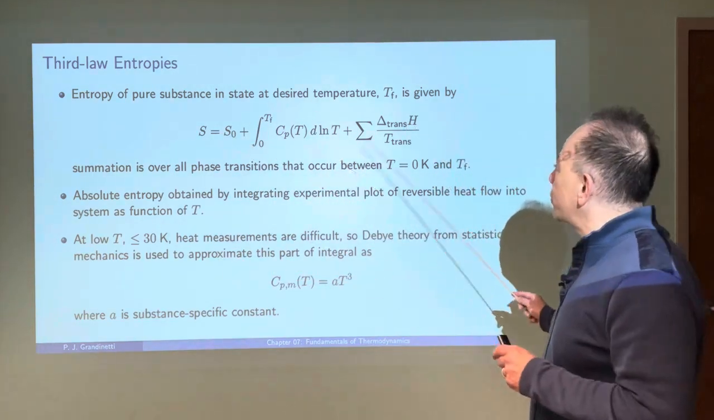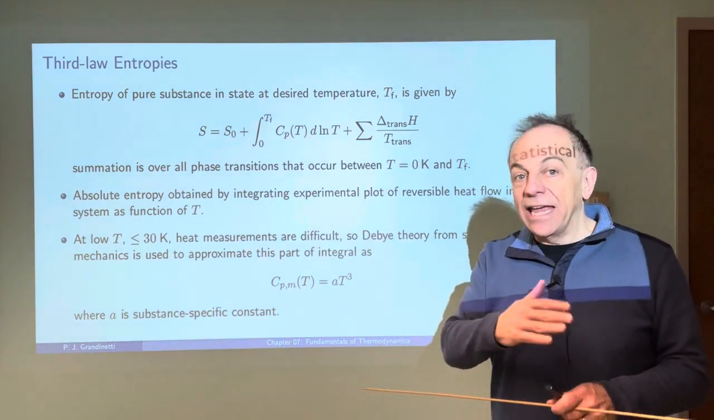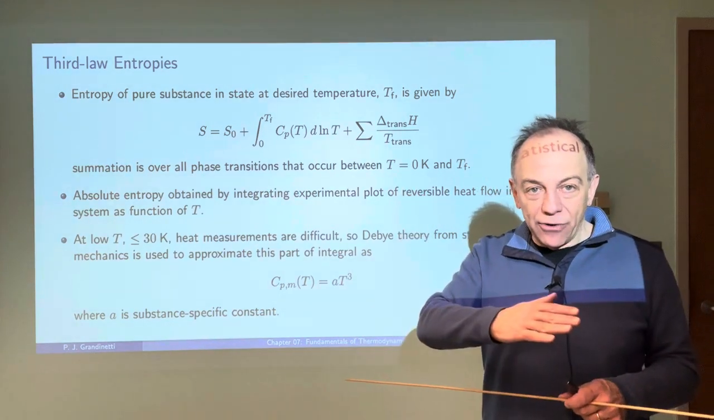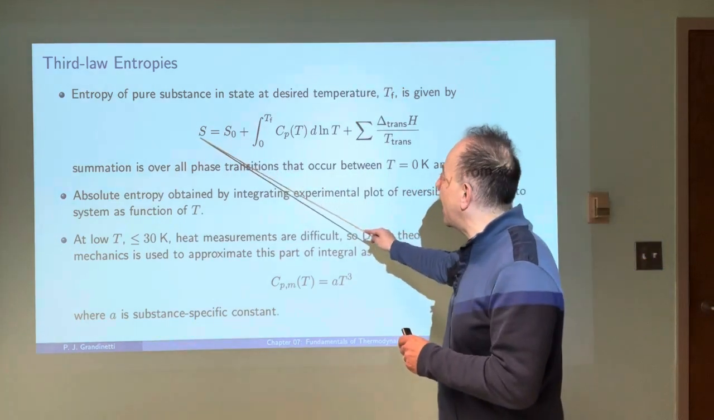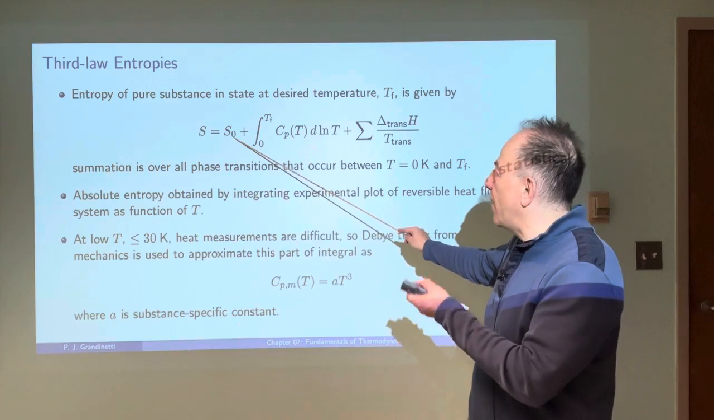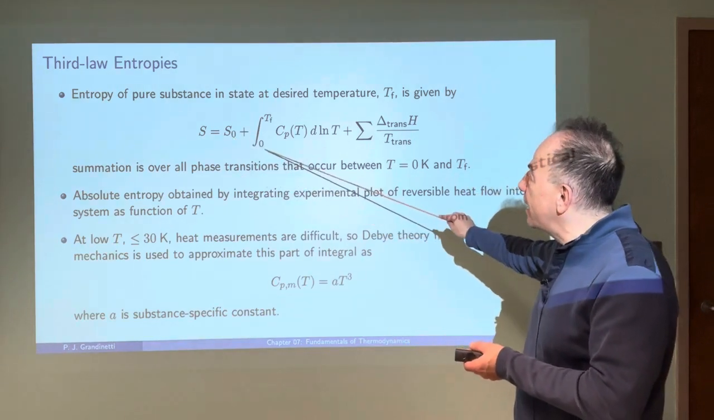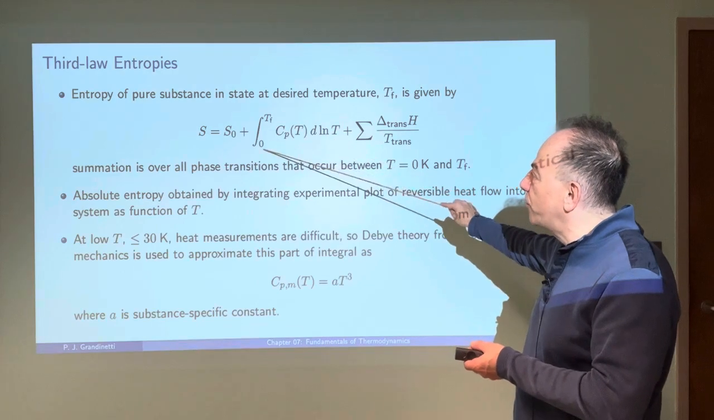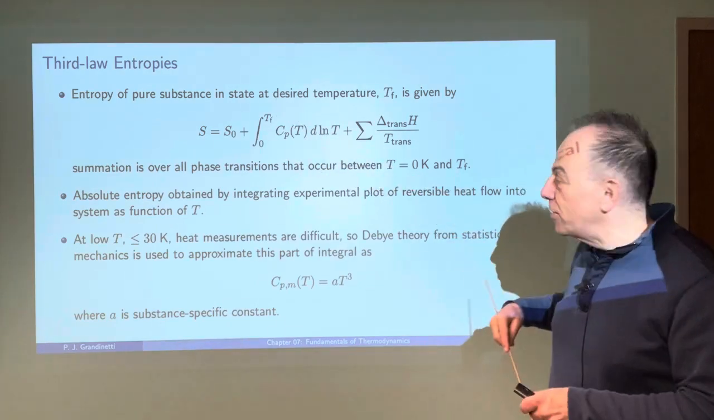All right. So with that given, we can say that the entropy of a pure substance at any desired temperature can be calculated by just doing an integral of the heat flow into the system from 0 Kelvin all the way up to the desired temperature. So that entropy at a given temperature, say TF, is going to be given by starting with the residual entropy at 0 Kelvin, and then any kind of heating that you would do from 0 Kelvin up to that temperature, and this is the heat capacity as a function of temperature.